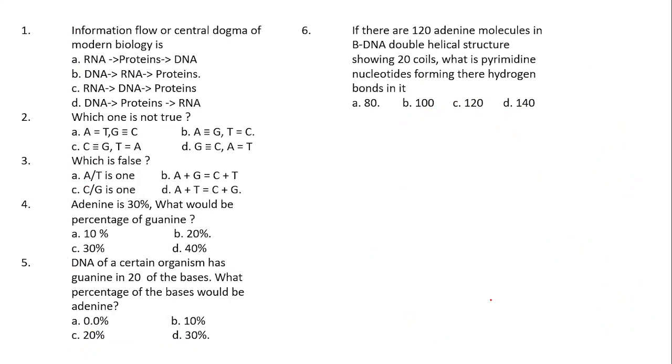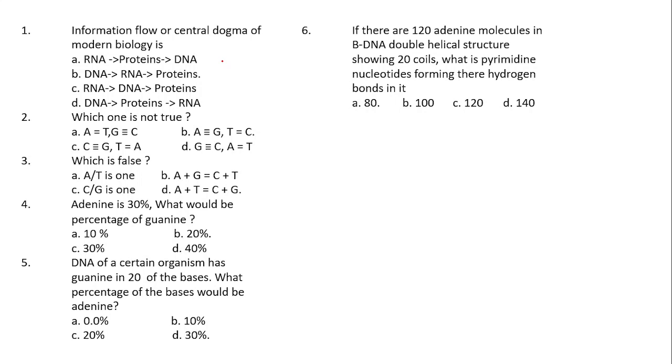Information flow, or central dogma of modern biology, or else you can call it the central dogma of molecular biology, is dash. Do remember that the central dogma of molecular biology is nothing but the process of transcription and translation.